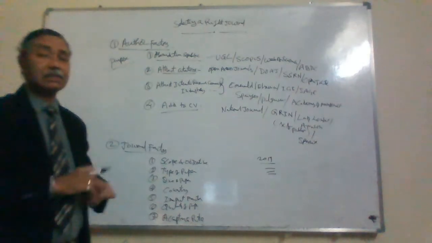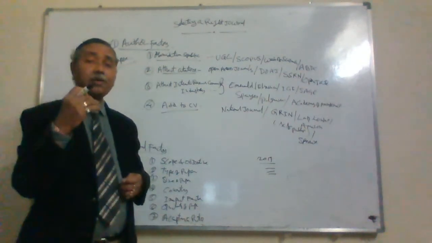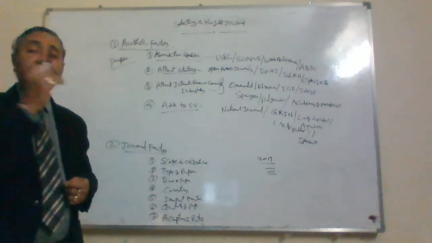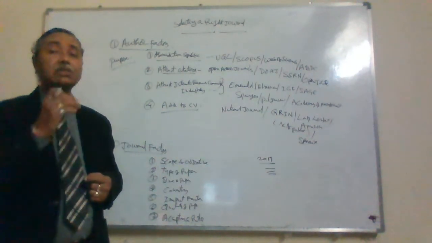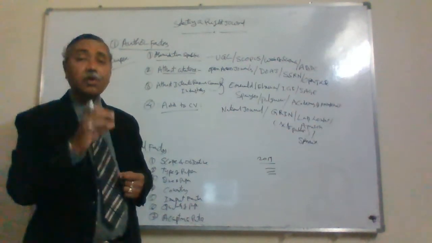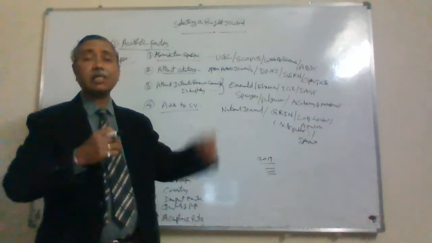They keep the statistics like that. Based on that, you can visualize whether my paper fits this journal or not. If the acceptance rate is very low, is my paper of that quality? You have to examine yourself, assess yourself, and then submit the paper.